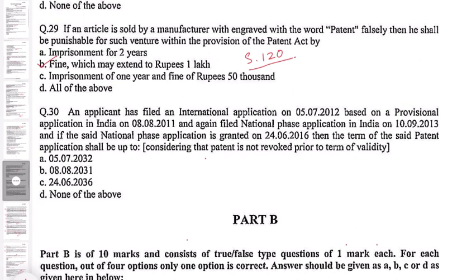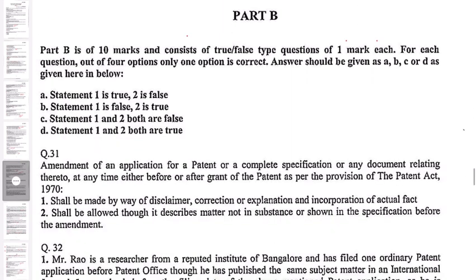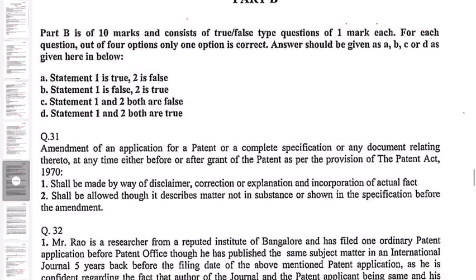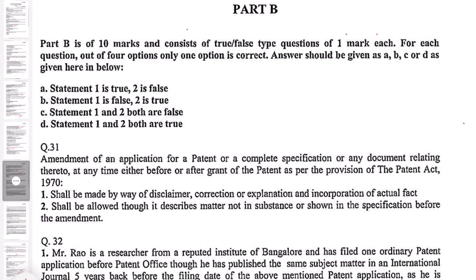So the priority date is 8/8/2011, and the international application was filed on 5/7/2012. So this will be the date where the complete specification was filed. So from this we have to calculate 20 years. So the correct option here is A, 05/07/2032. So here we finish part A of 2018 paper 1. Now we'll see part B.